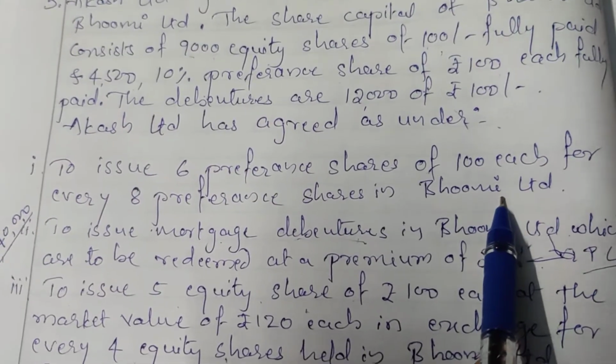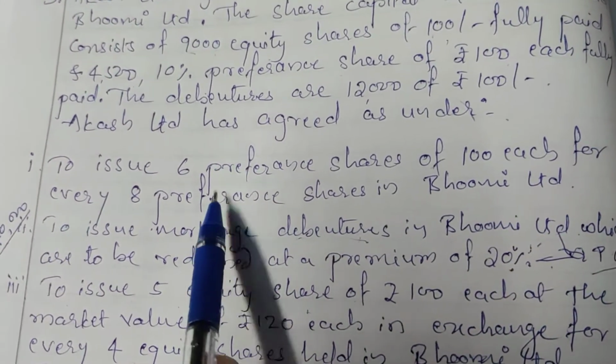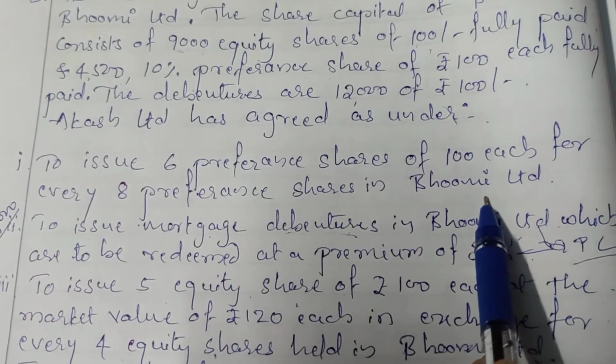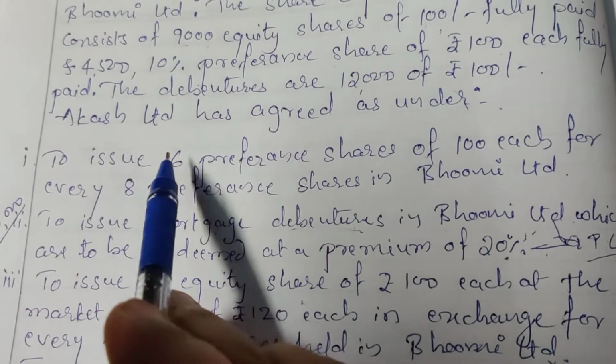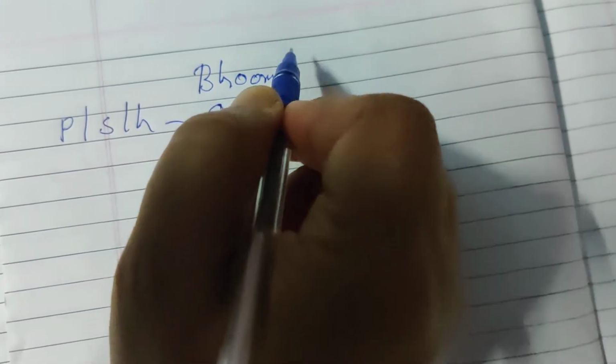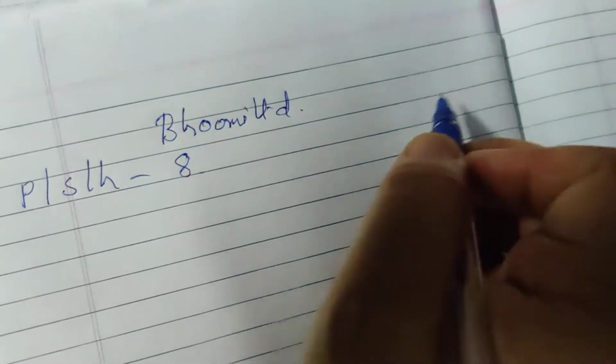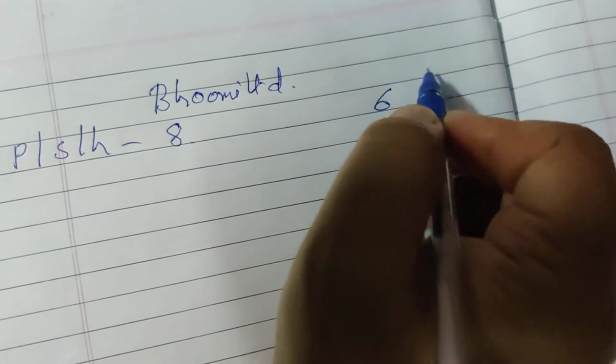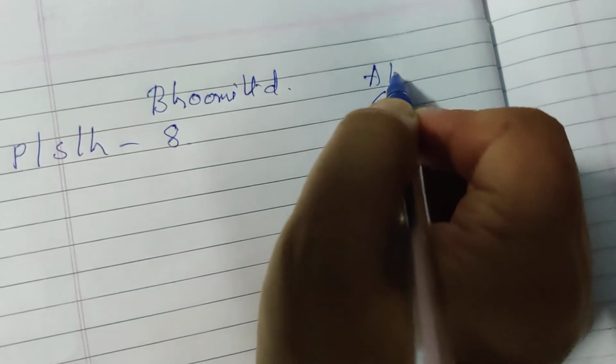Means if preference shareholders are holding 8 shares in Bhumi Limited, they will get 6 preference shares in Akash Limited.